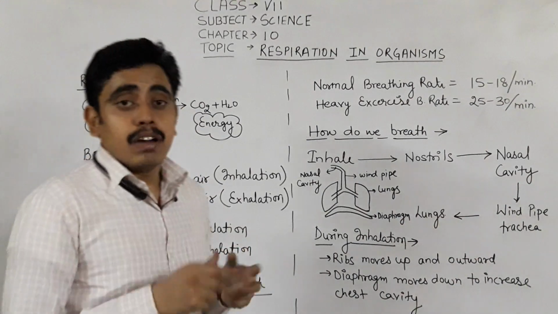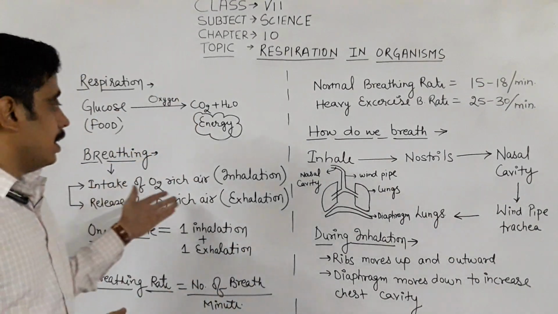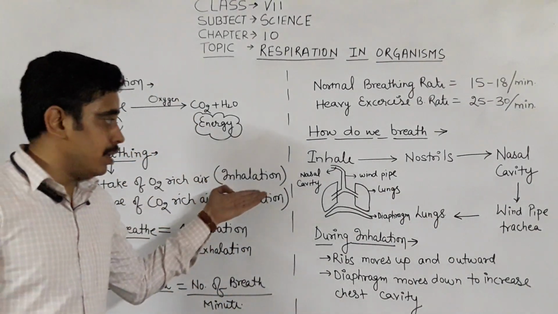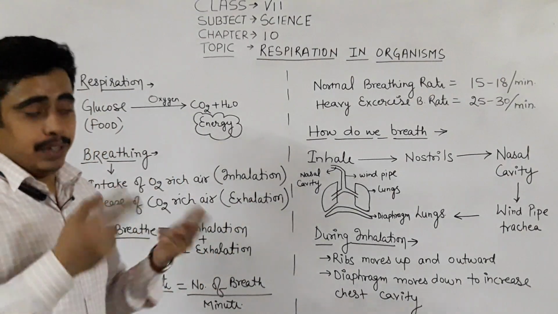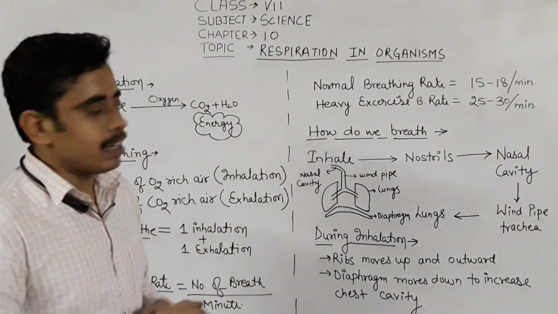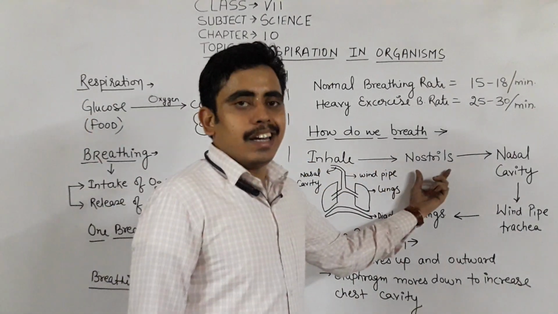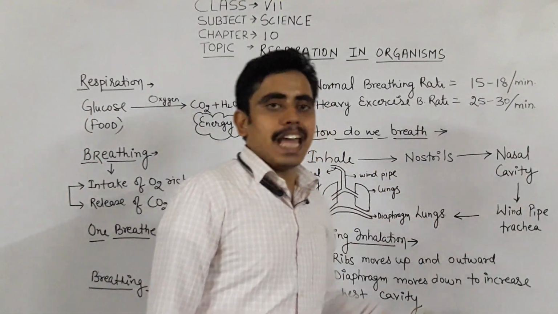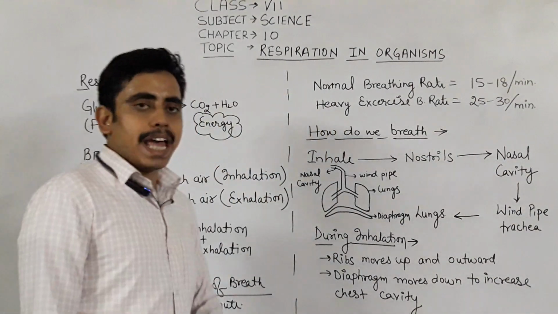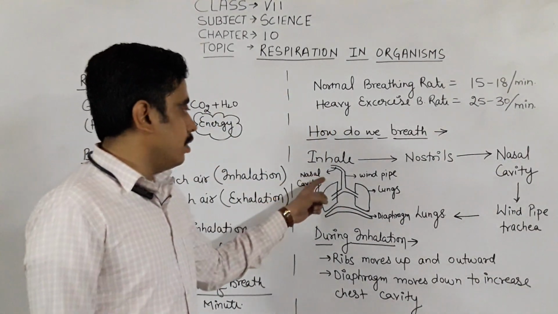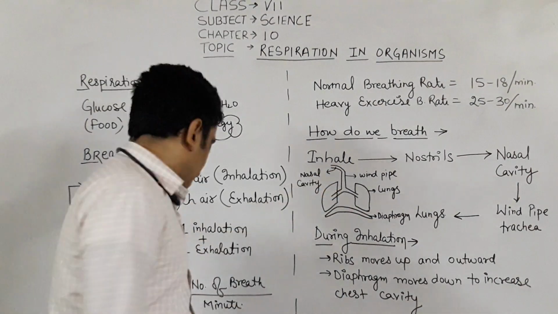So the air which is rich in oxygen, during the process of inhalation we inhale the oxygen-rich air from our nostrils. From the nostrils, the air is passed to the nasal cavity. As you can see in the small diagram also, from the nostril, the air passes to the nasal cavity.